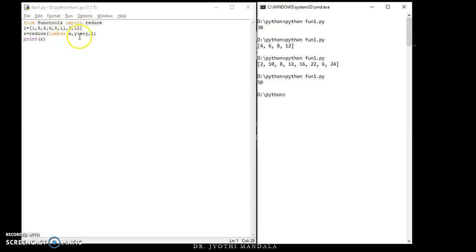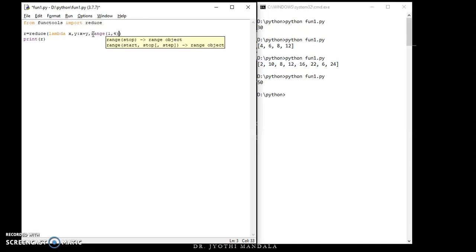Suppose one more example I want to tell you. If you want to find out the factorial of the number 3, it is not necessary that the iterable should be a list or tuple. You can have a range of values also for your reduce. Let us consider range of 1 comma 4. What I'm doing is I want to find out the factorial of a number, so here I am doing x star y.